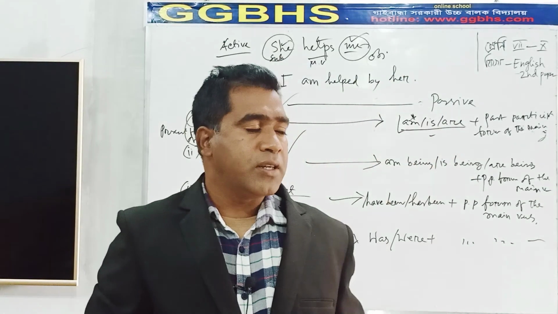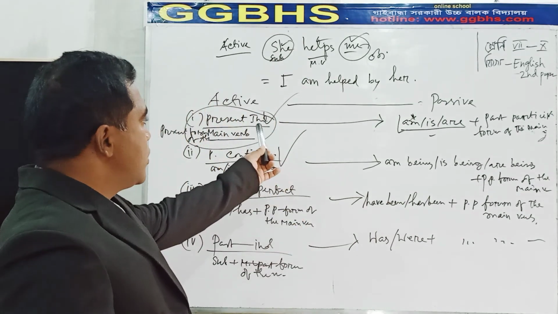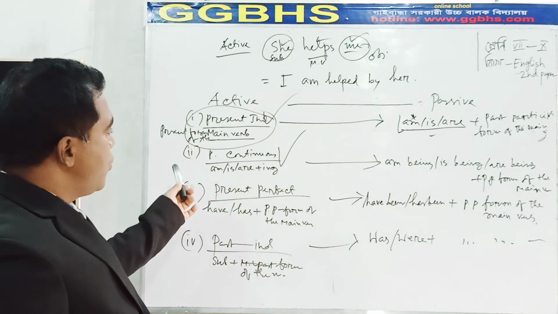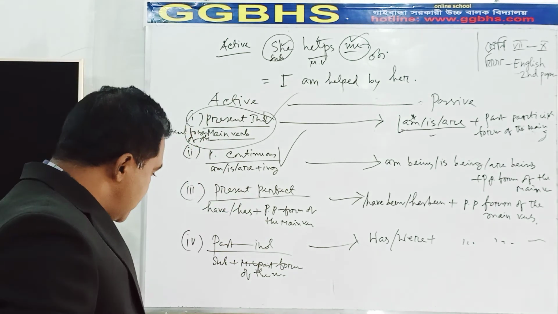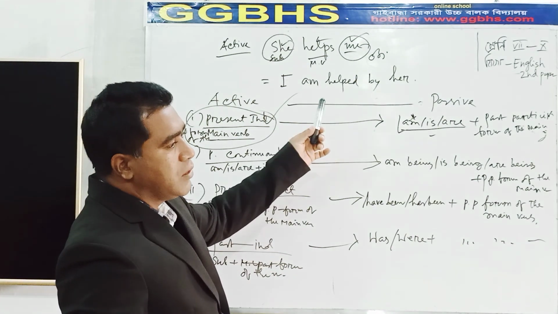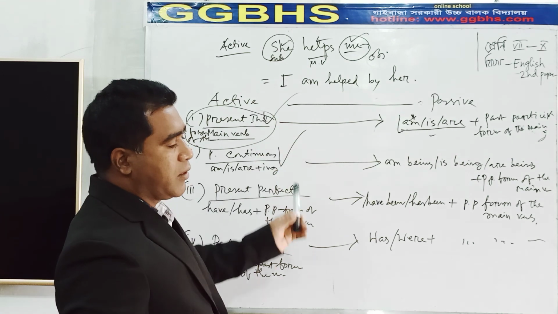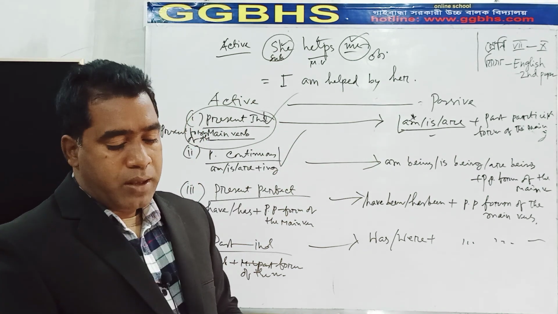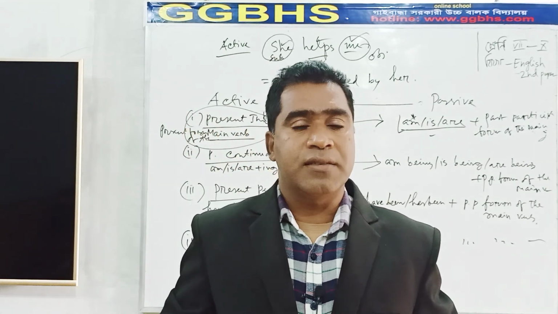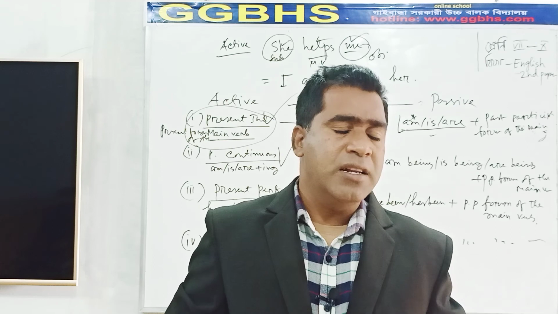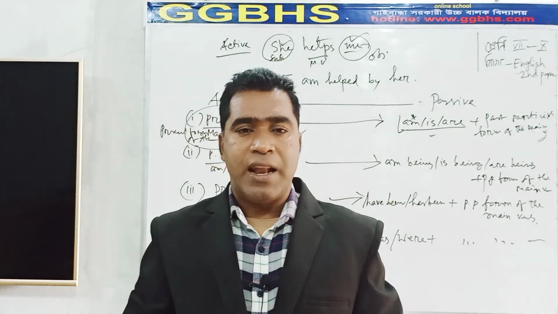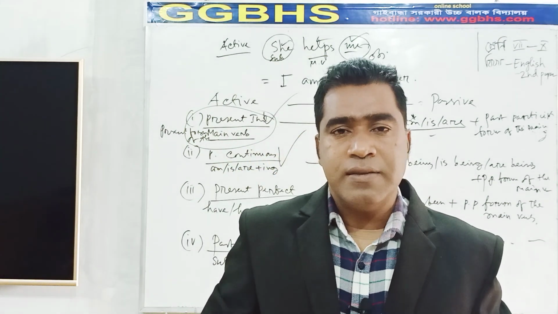Okay, dear students. Now, what should you do? First of all, you have to have the idea about the subject and object. Then you have to have the idea about this chart. And finally, you have to have the idea about the objective form of the subject. So, what is very essential? The very essential part is that you have to have the idea about tense. Without knowing tense, it is quite impossible. Okay, dear students, if you have any lacking in learning tense, you have to try to overcome it.